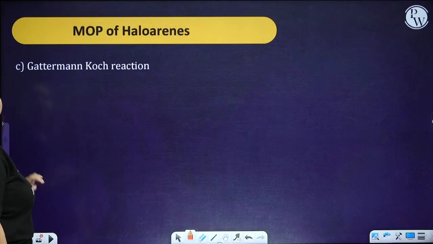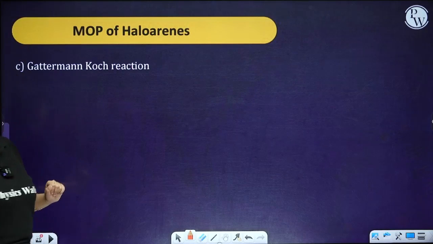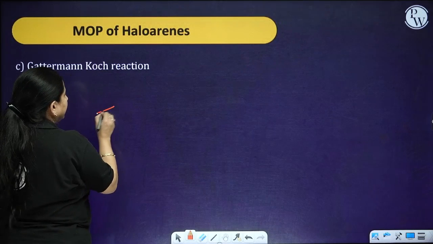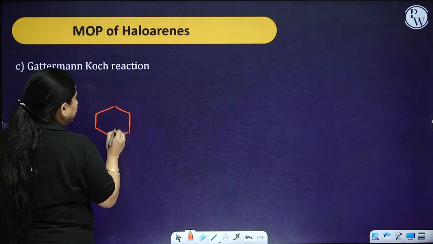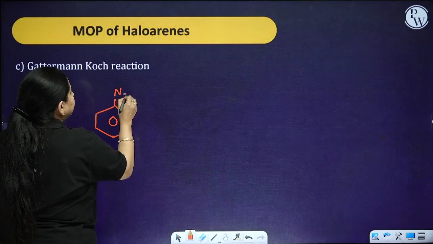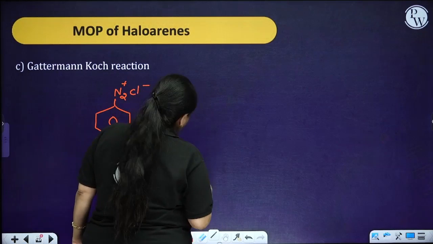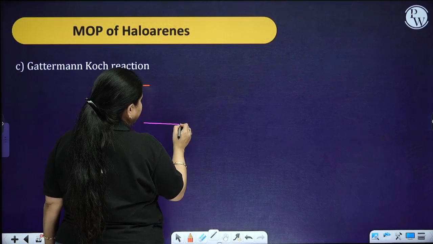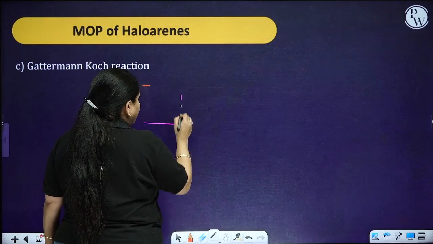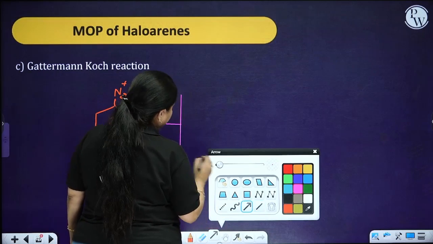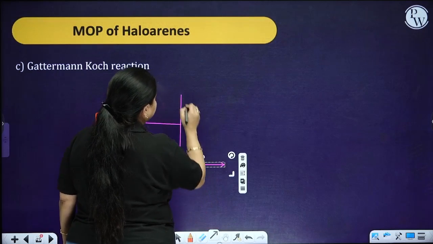So this is Sandmeyer's reaction, which is very important, especially these two come very frequently. Next is the Gattermann reaction. It is the same as Sandmeyer's reaction. The difference is that the benzene diazonium salt is made to react with copper powder, not with the salts.